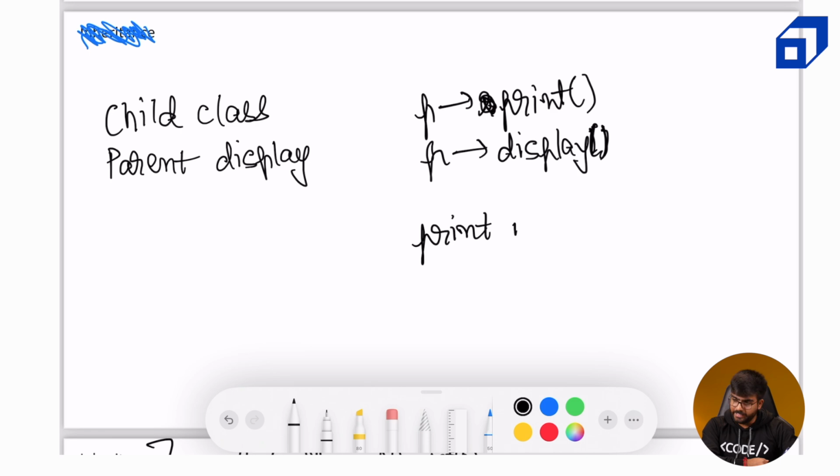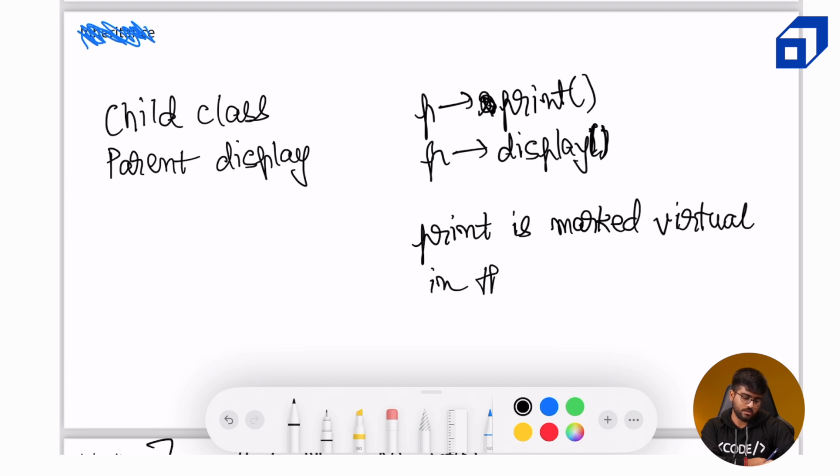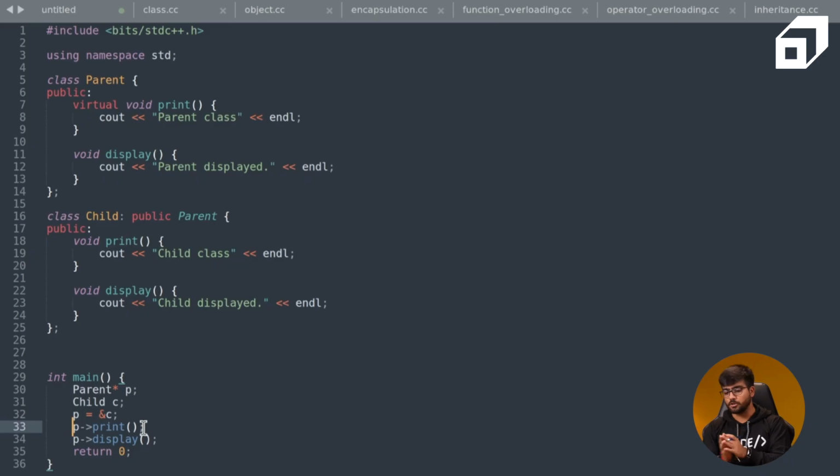Now just to add some details, print is marked virtual in the parent, which tells the compiler that, hey, don't do early binding of this particular function call. We will decide at the runtime what should actually be called. So in line 32, if you notice, the content of the base class pointer is actually a child object.